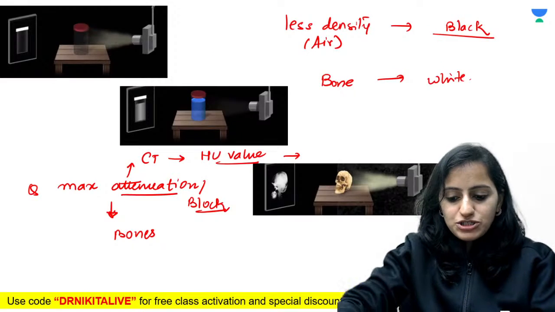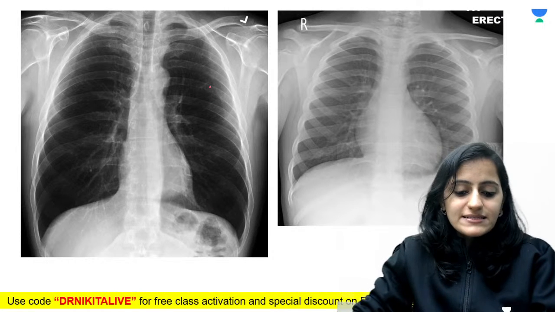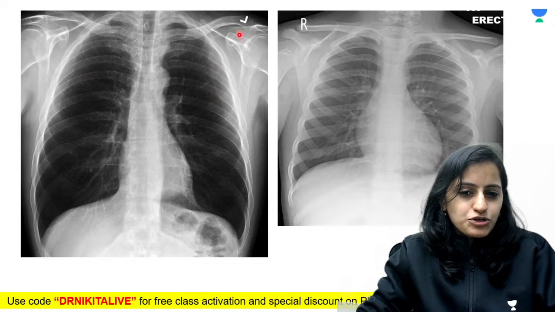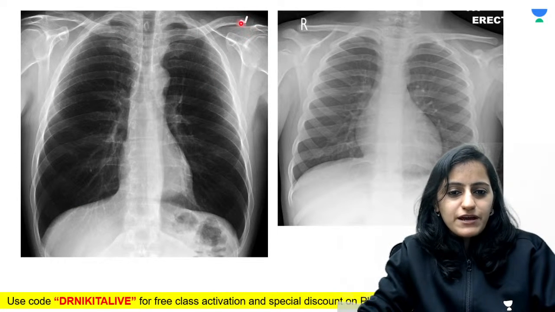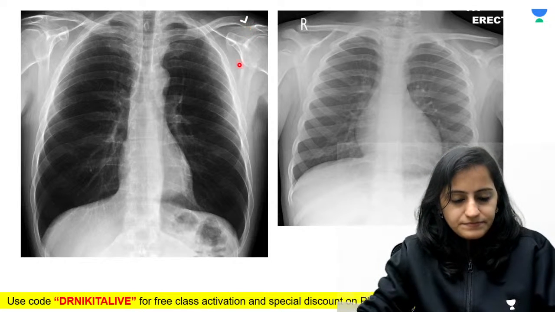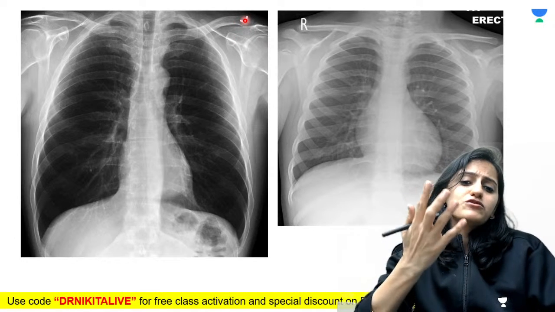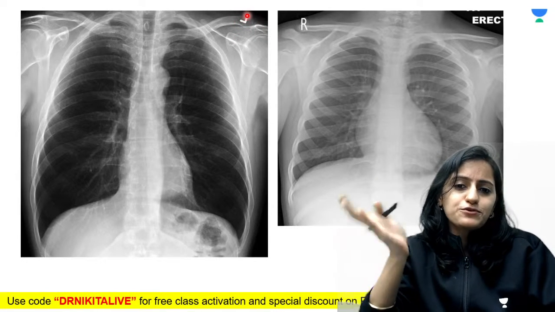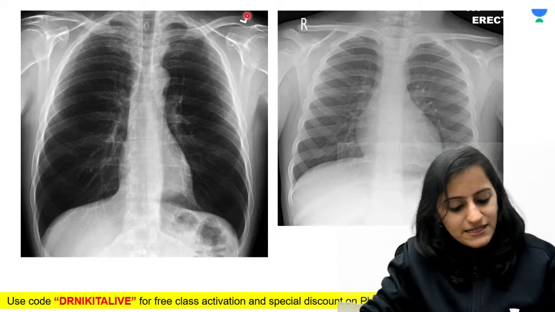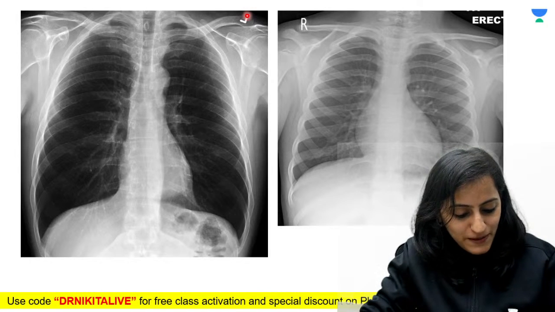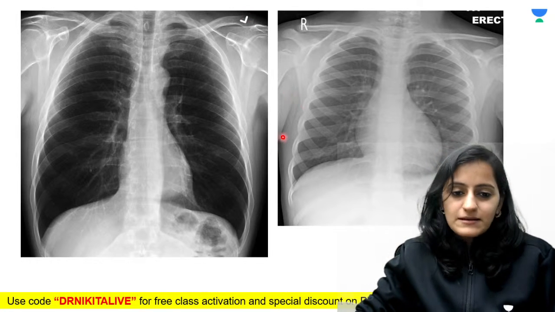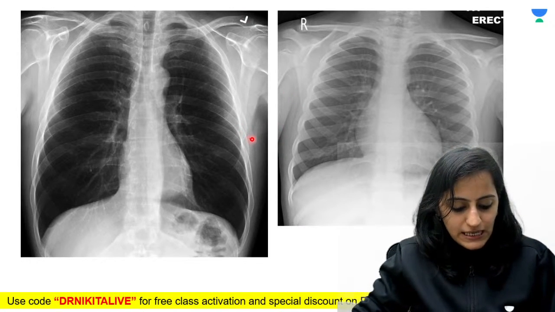Now coming to the images, look at these images. My first question to you here, this is a radiograph. Do you think this is normally placed or is it placed upside down? If I give you this radiograph, will you put it like this only or will you invert it and put? So very basic question for the undergraduate students as well. You'll be asked in the practical exams. Is this straight or upside down? Please remember, this is straight, this is not upside down.